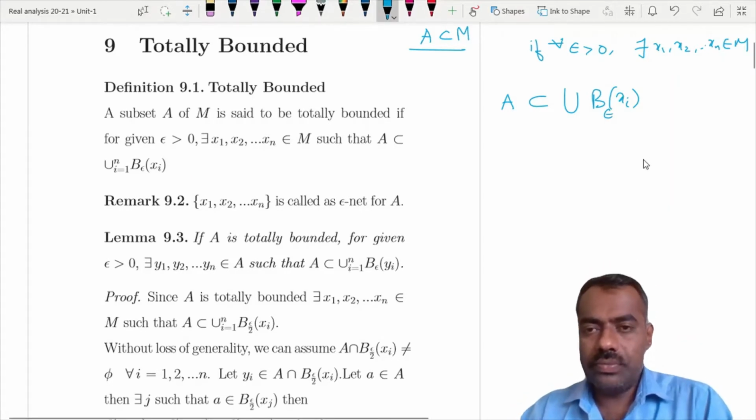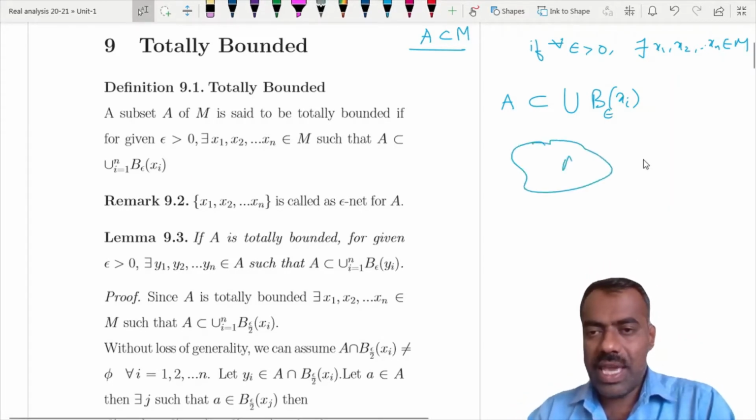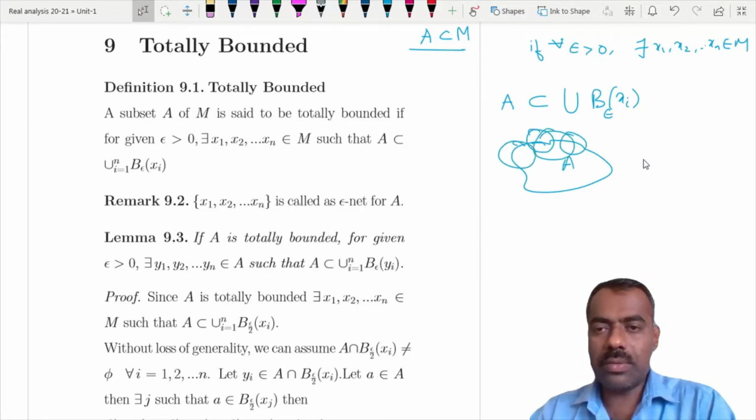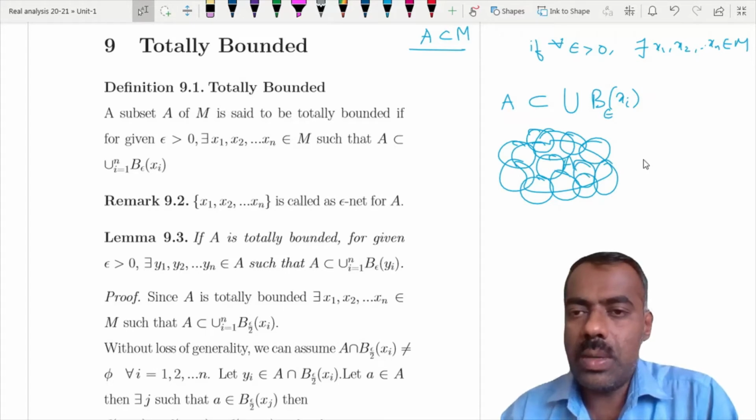That means whatever epsilon you give, we are able to find finitely many balls such that the entire set A is covered by such epsilon balls.